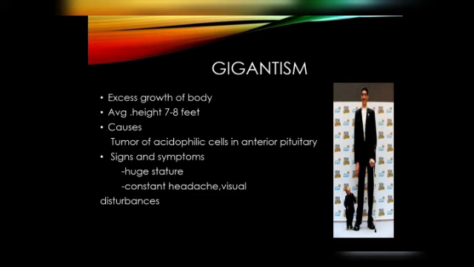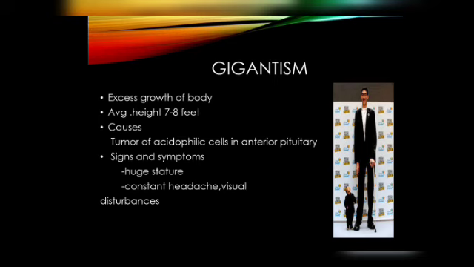It is mainly caused by a tumor of acidophilic cells in the anterior pituitary. The acidophilic cells multiply, that is what a tumor is, the multiplication of those particular cells, so they become excessively active and large quantities of growth hormone are produced, so that all body tissues, including the bones, grow rapidly.